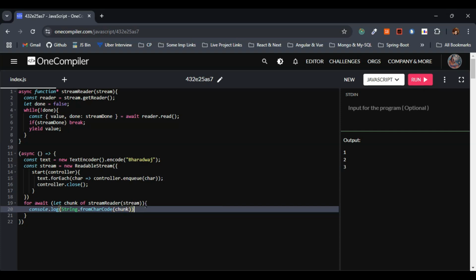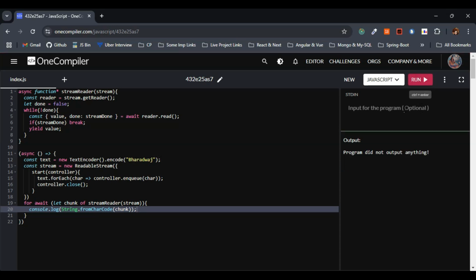And let me pass chunk. So if I try running the code, what output do we need to get? We have to get this in the form of readable chunks, right? BHARADWAJ, that I have to get, B in the single line, H in the next line till J. That's the output that I need to get.